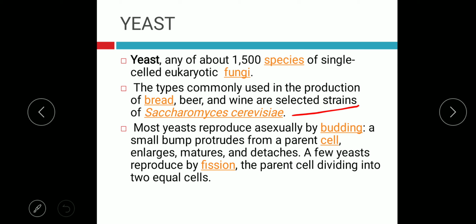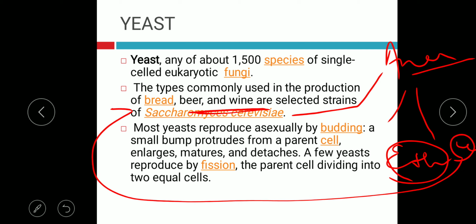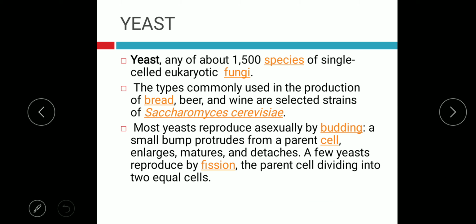Why are the wine and bakery industries dependent on Saccharomyces cerevisiae? Because this yeast performs the anaerobic mode of respiration. And what is the product of anaerobic respiration? Ethanol and carbon dioxide. Ethanol is useful for the wine and beverage industry, whereas carbon dioxide is used by the baking industry for making bread.